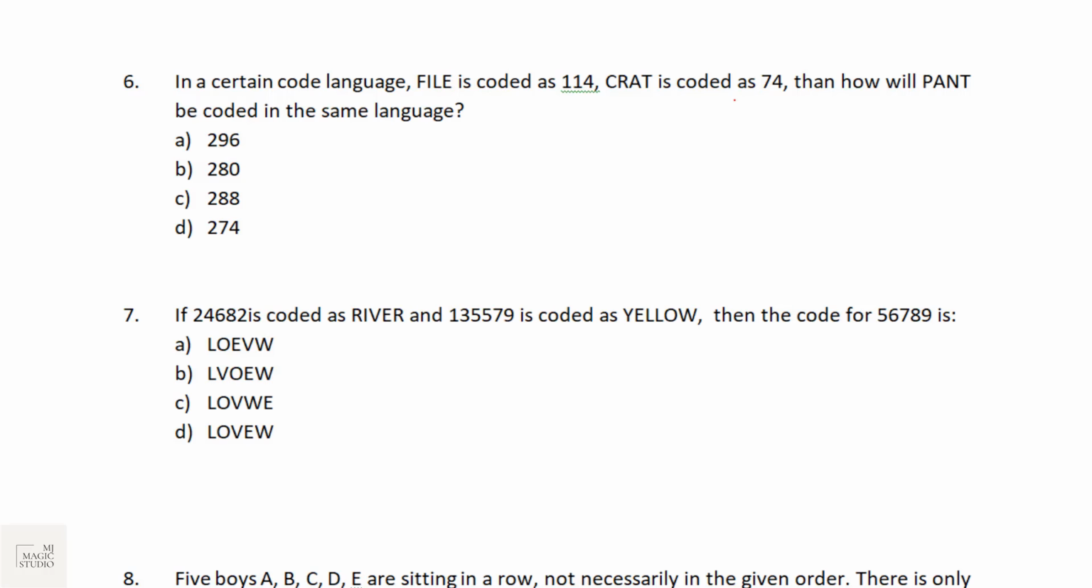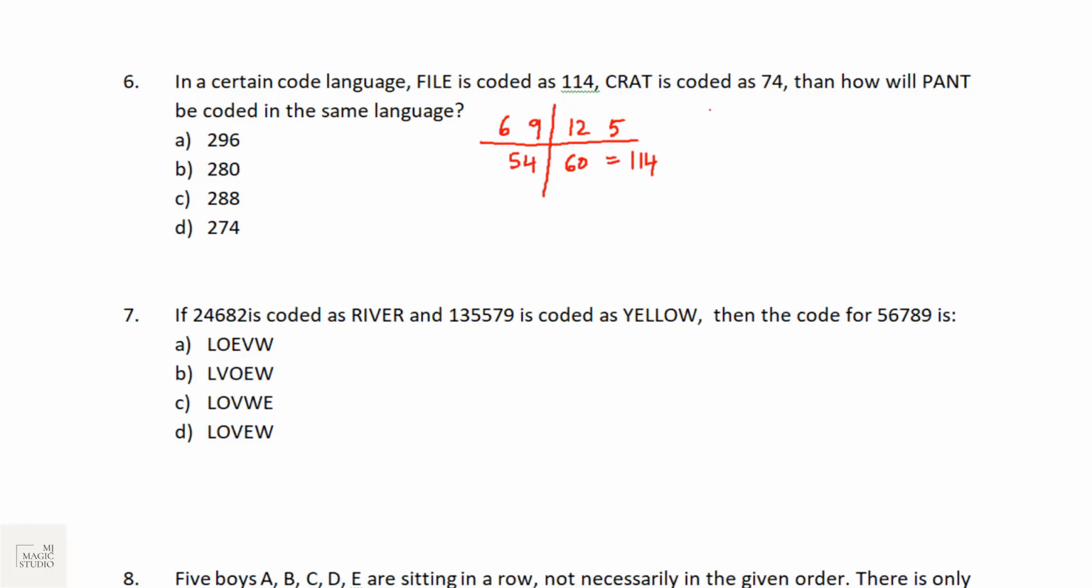Okay, whenever we have letters, let us convert them into their respective alphabet positions. F is 6, I is 9, L is 12, and E is 5. If I add up, it is not coming to 114. If I multiply, it will go beyond 114. Okay, bingo. If I break this up like this, 6 into 9 is 54 and 12 into 5 is 60. Bingo. We are getting 114.